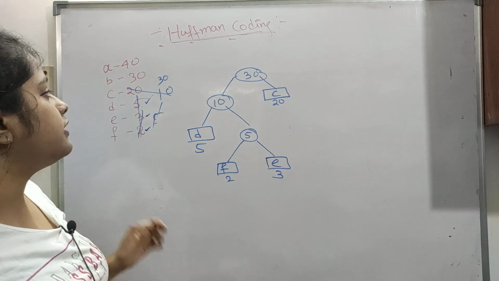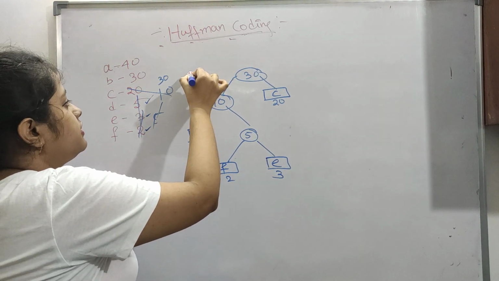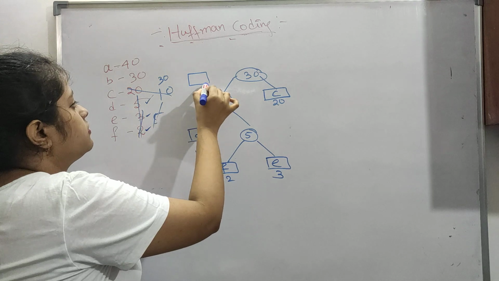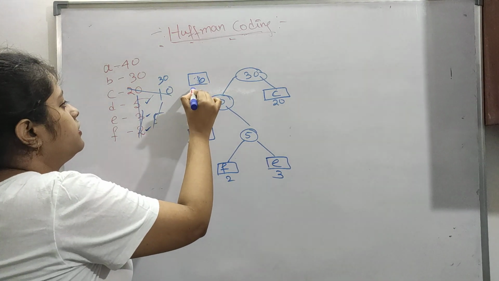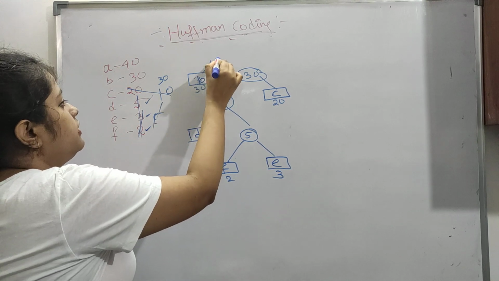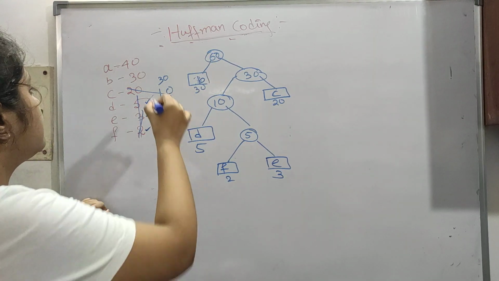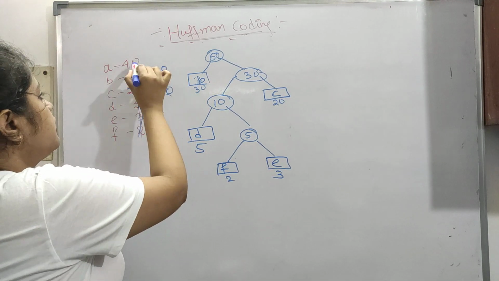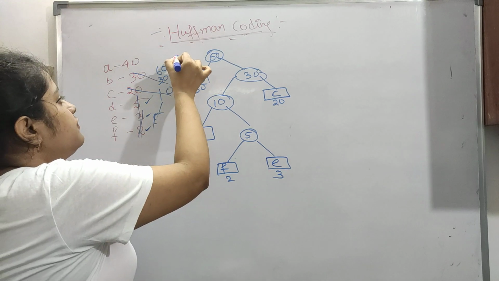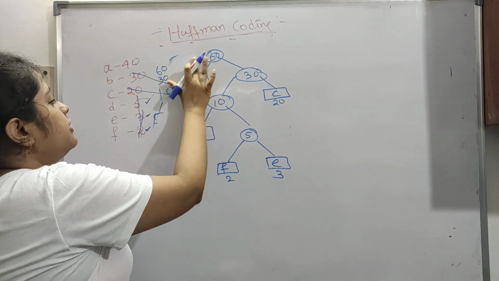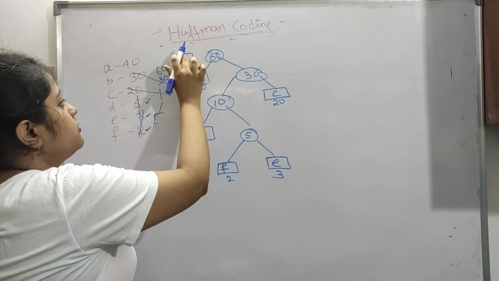So now 30 and 30, both are equal. So let's say we are putting B here. So 30 and 30 will give you 60. Okay, so these two, now 60. Next is 40. So 60 is greater than 40, so 40 will be placed on the left-hand side.